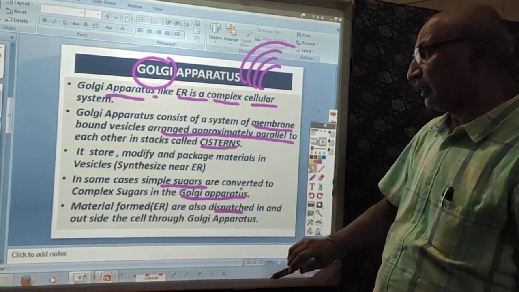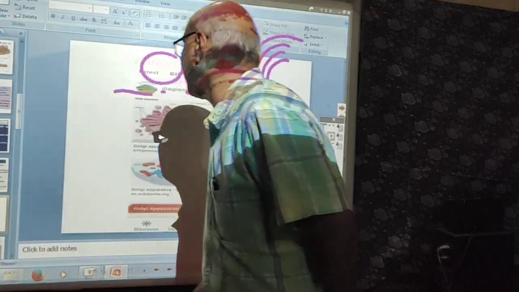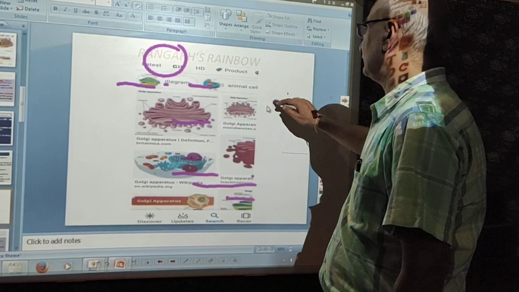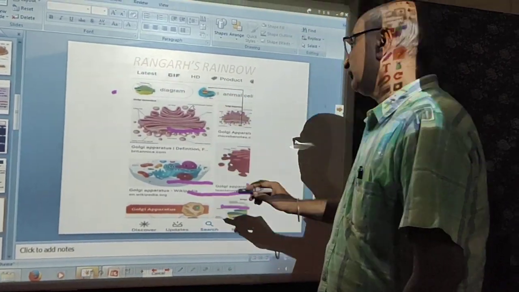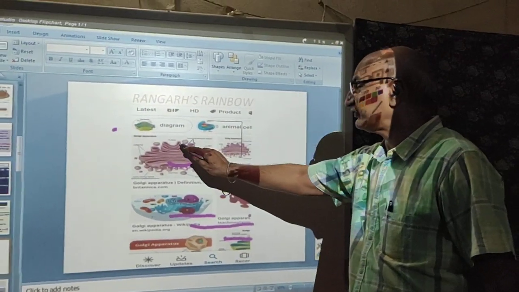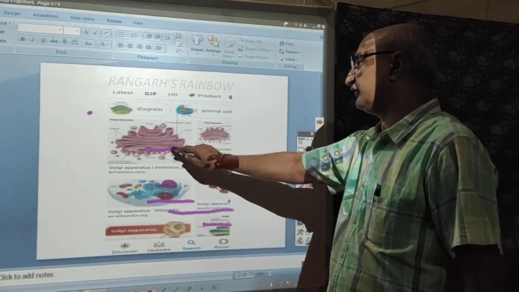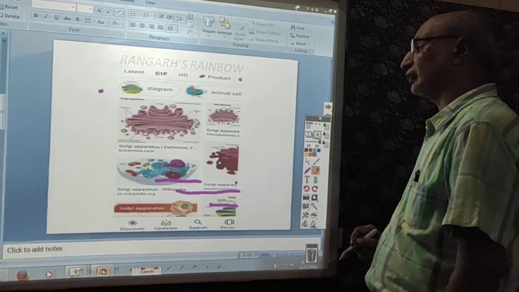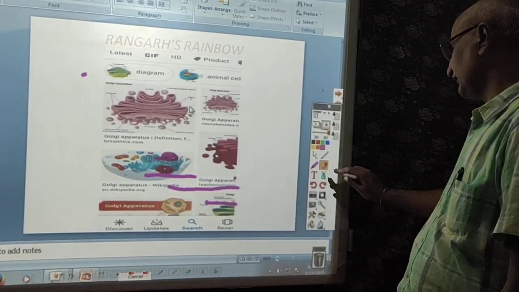Now just see the diagram of this Golgi apparatus. As we have mentioned, it is a vesicular structure known as cisterns. It is a parallel structure, and these parallel structures of vesicles are known as cisterns.